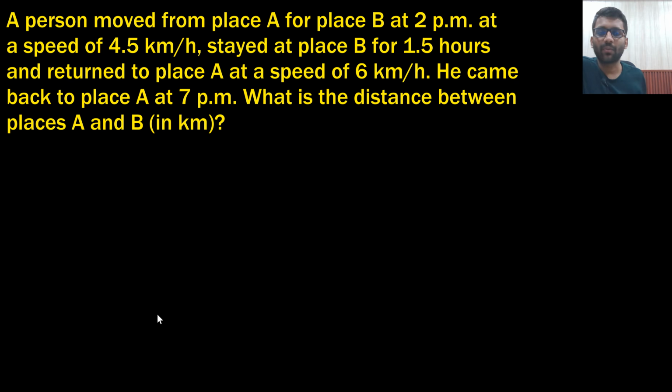A person moved from place A to B at 2 p.m. at a speed of 4.5 km per hour, stayed at B for 1.5 hours, and returned to place A at a speed of 6 km per hour. He came back to place A at 7 p.m. What is the distance between A and B? Okay.